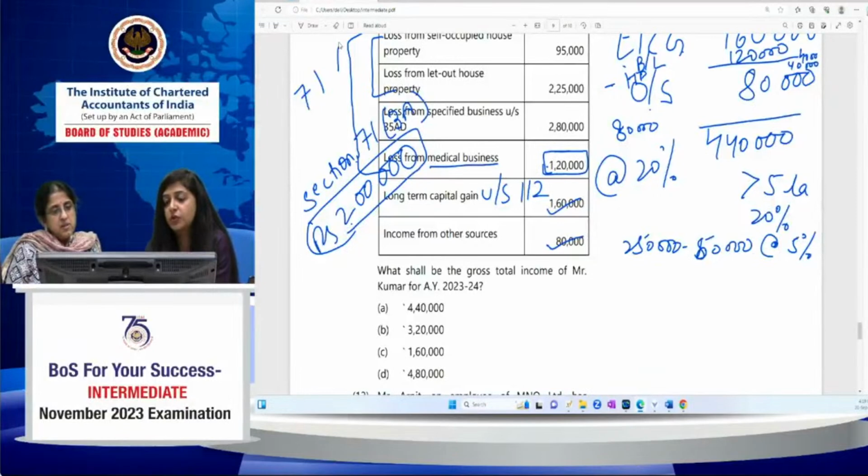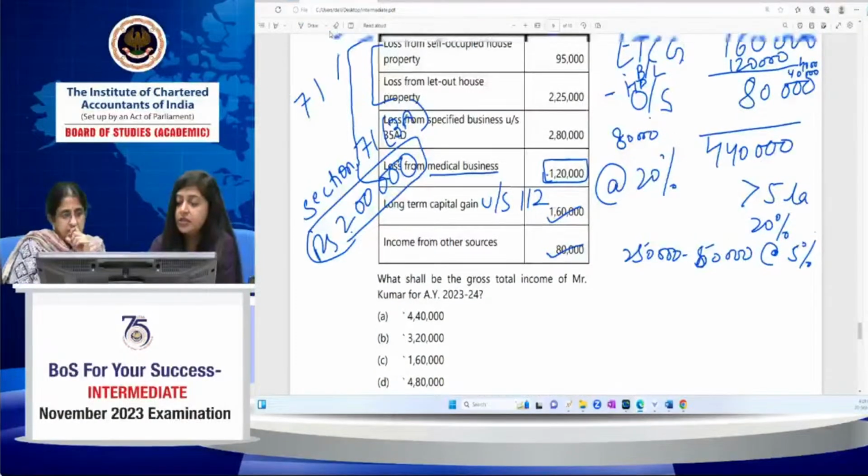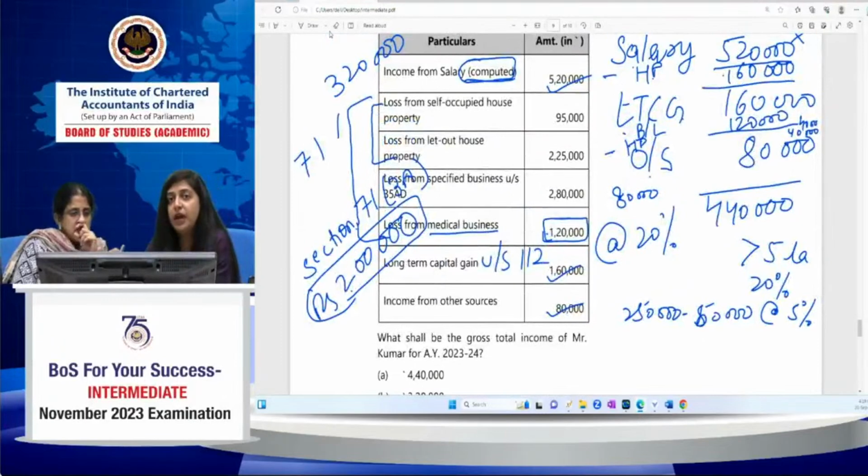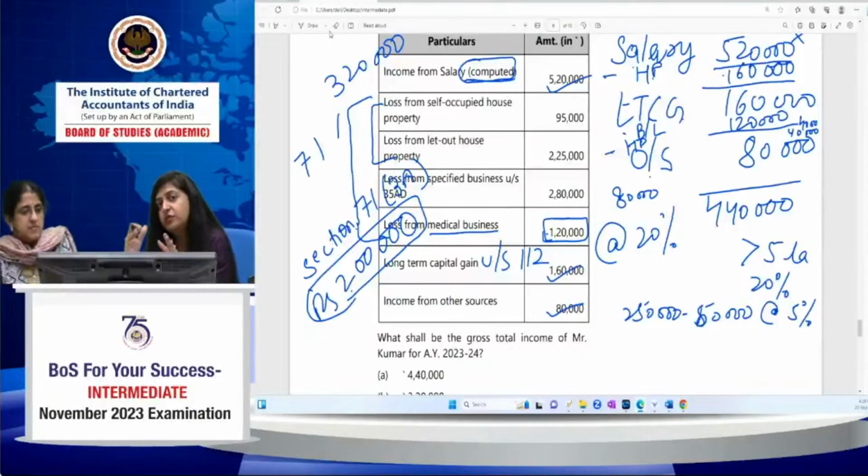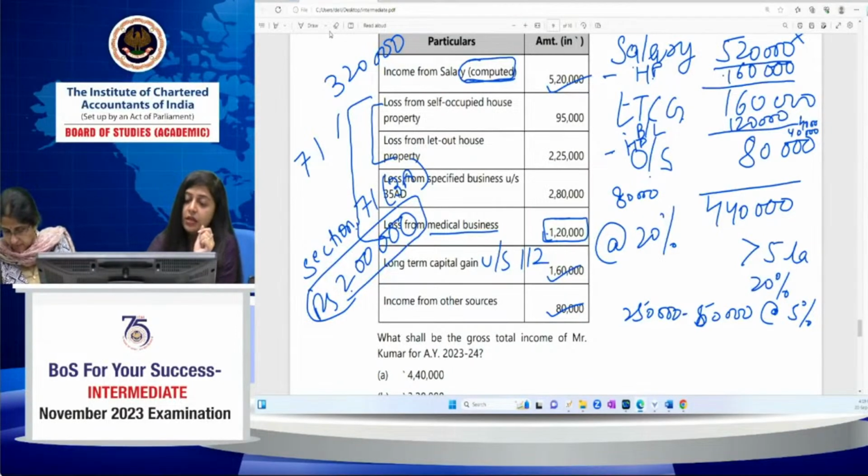But in a descriptive question, you have to see the most beneficial manner, because if you compute the tax liability in this case, definitely it will impact. If you don't set it off against long-term capital gain first, and you set the medical business loss off against other sources, then your tax liability might be higher than what you are getting in this case. So while solving a descriptive question, you have to see very carefully which is the most beneficial manner for the assessee. Regarding the specified business loss, as per section 73A,